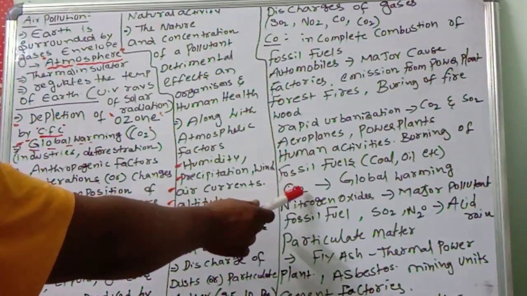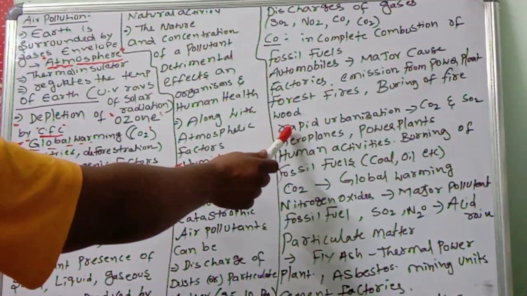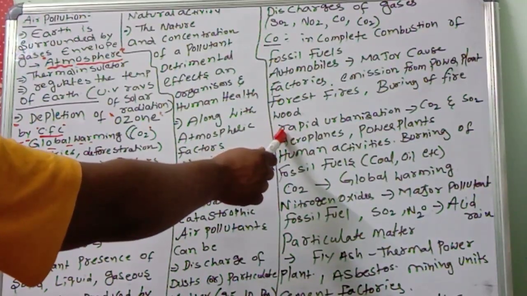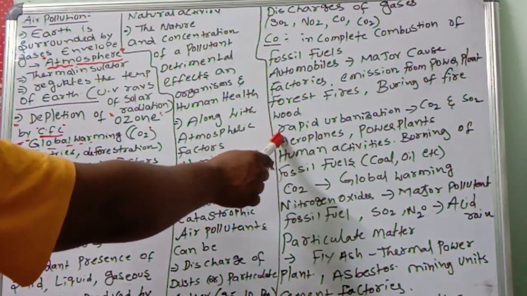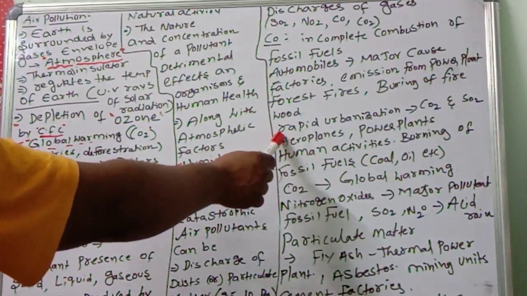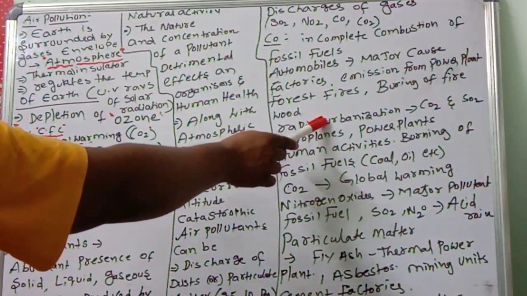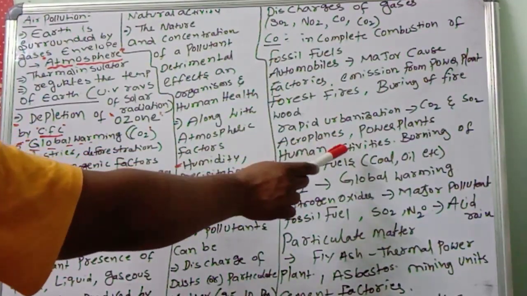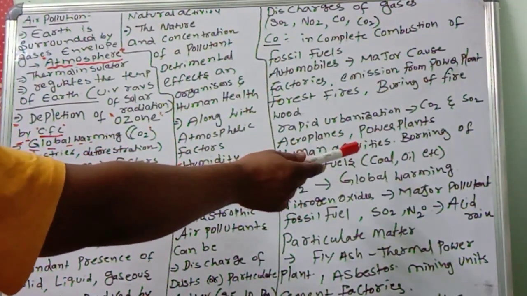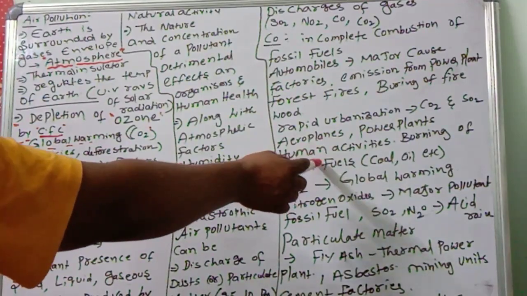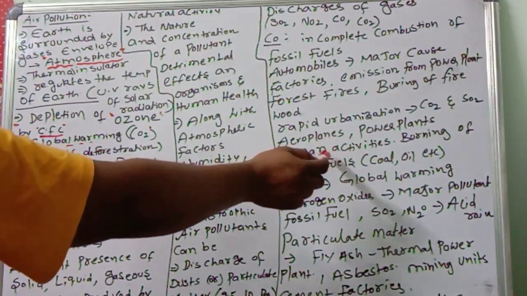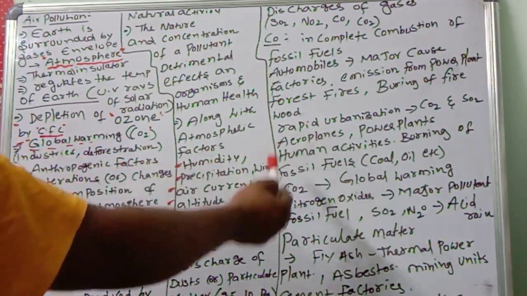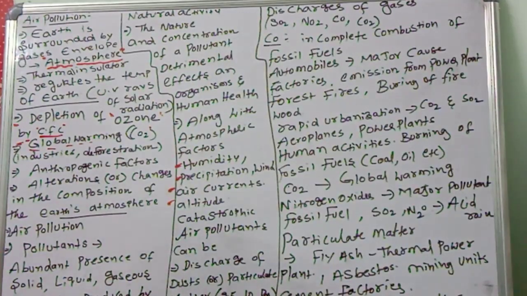Next, with rapid urbanization, carbon dioxide and sulfur dioxide are released into the atmosphere. Rapid development, rapid industries, then aeroplanes. Aeroplanes, power plants, and human activities release carbon dioxide and sulfur dioxide.